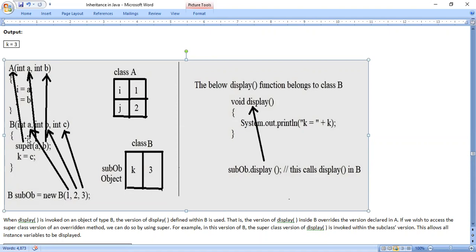First it will call the constructor B. Inside that, the super keyword is there. It will call the constructor A. For constructor A, values are passed. In turn, those values are passed to instance variables. So for instance variables, we can consider the values 1 and 2.